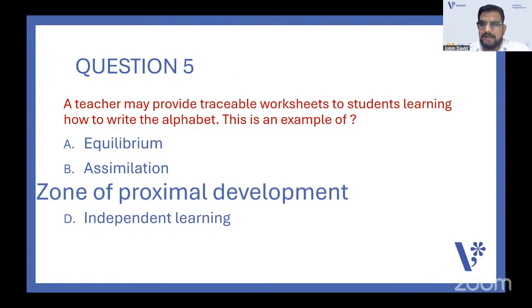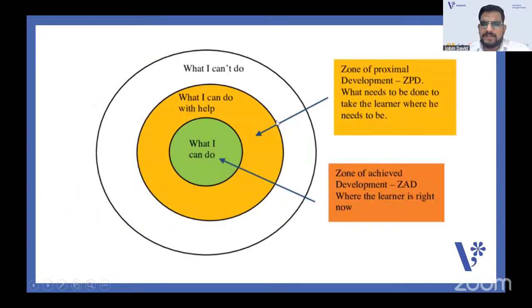This was a theory developed by Lev Vygotsky. I think you're very familiar with this figure. The first is the zone of actual development, what I can do, what you are learning right now. The next circle is what I can do with help. That is the zone of proximal development. Here, the learner is learning with the help of a facilitator. The facilitator is doing a process called scaffolding. Support is given. After that, there are areas which the learner cannot do or cannot learn. That is what you call the zone of proximal development.